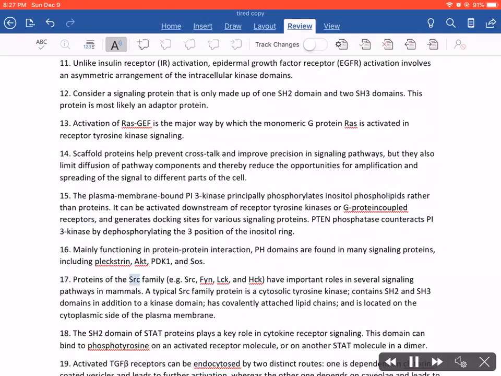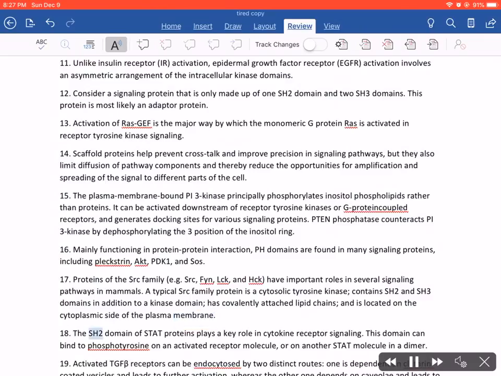17. Proteins of the SRC family, for example SRC, FYN, LCK, and HCK, have important roles in several signaling pathways in mammals. A typical SRC family protein is a cytosolic tyrosine kinase, contains SH2 and SH3 domains in addition to a kinase domain, has covalently attached lipid chains, and is located on the cytoplasmic side of the plasma membrane.